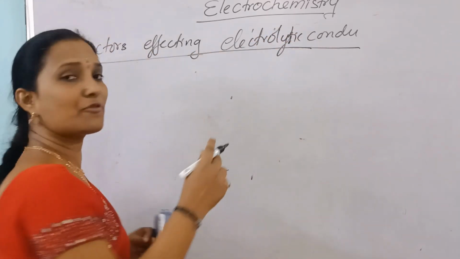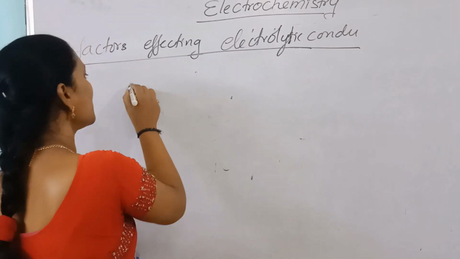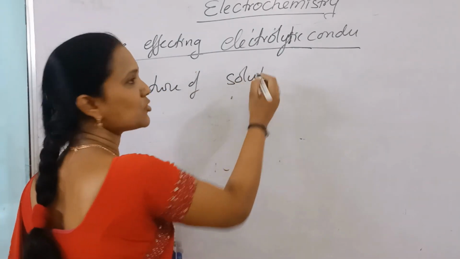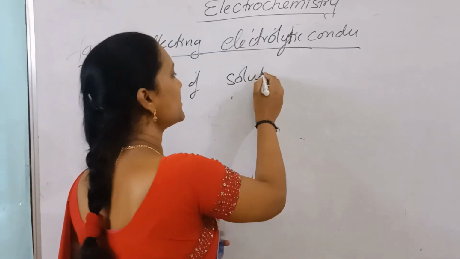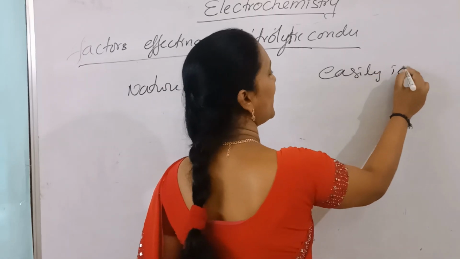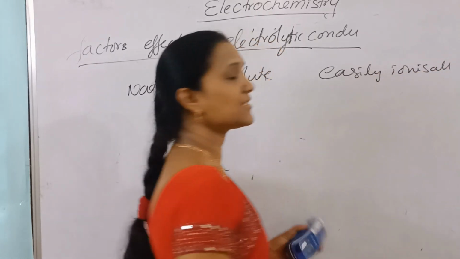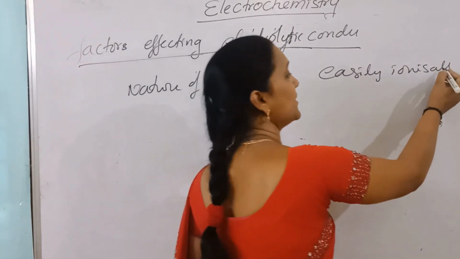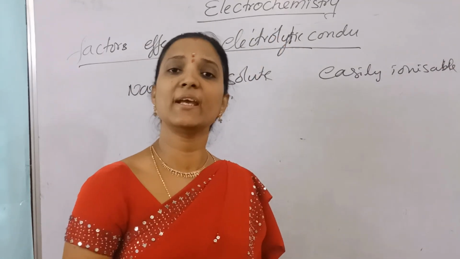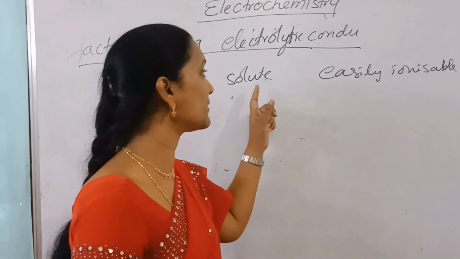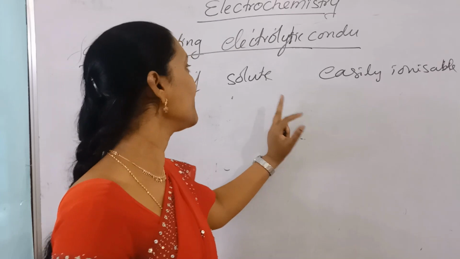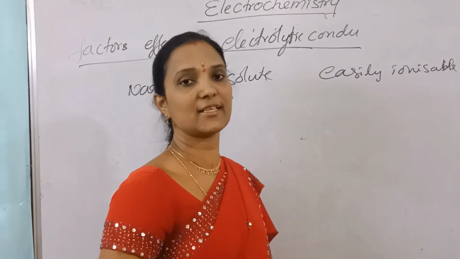Electrolytic conduction is nothing but the flow of ions, in solution only. So the nature of the solute matters. If it is easily ionizable, where the ionization capacity is more, it ionizes easily and produces more ions, so its conductance is more. We have to check whether the given solute ionizes easily or not.